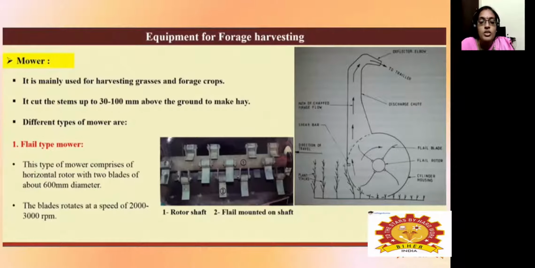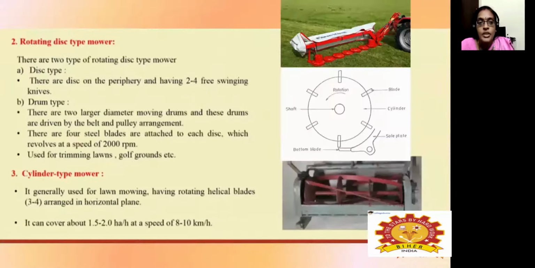Then the blade will rotate at a speed of 2000 to 3000 rpm. Then this is a rotating disc type mower. Rotating disc type means it consists of a disc where the blades are mounted around the circumference. This is shown in this image. It consists of a disc mounted at the center to the shaft, and blades fixed to this circumference. Due to the rotation of this disc, the blade will be operated, and it will finally chop these forage crops.